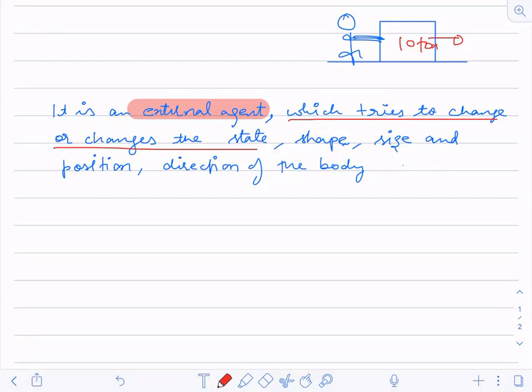So can I say that he is not applying any force? Can I say it like that? If he is trying to push the block or a wall but is not able to push it, the wall is not moving, will I say that he has not applied any kind of force over there? What will you say? He has applied a little amount of force, or some amount of force, or he has not applied force at all? In this case, what are you going to say now?